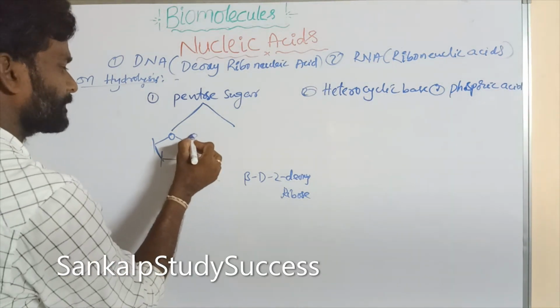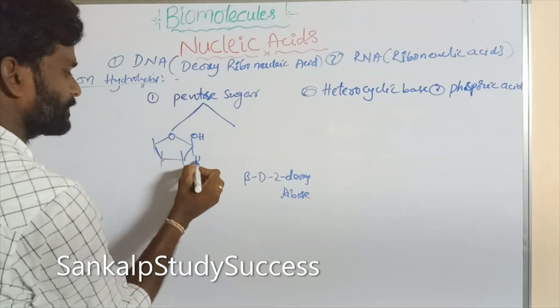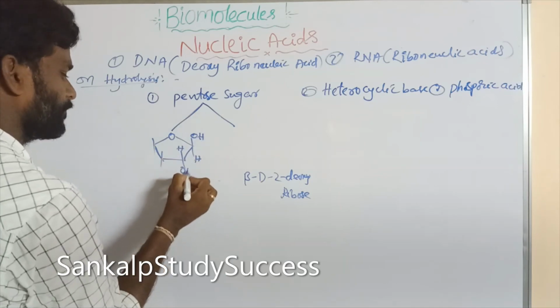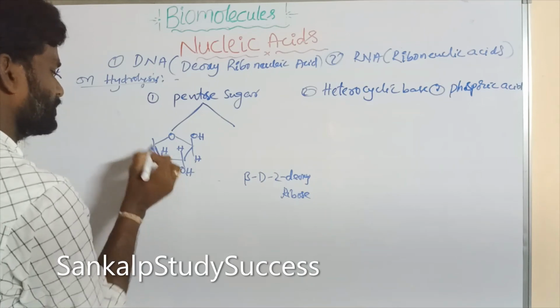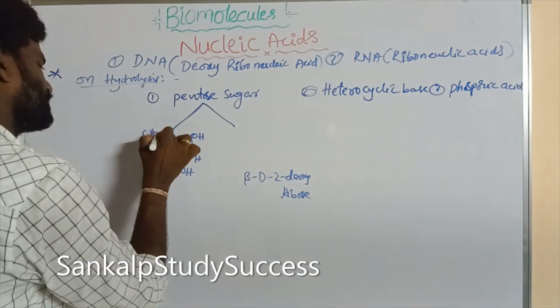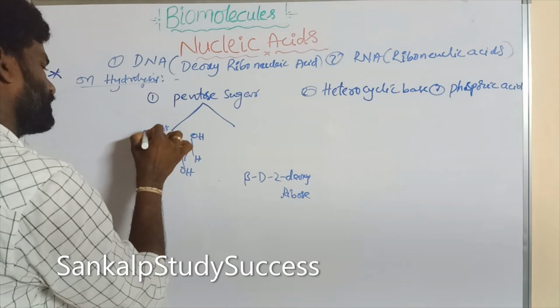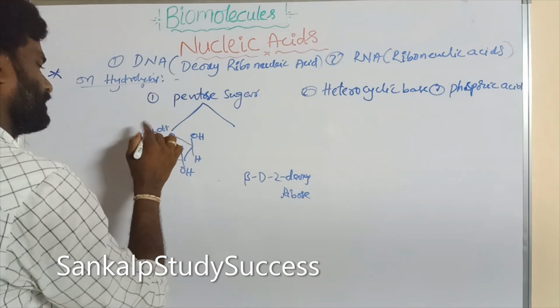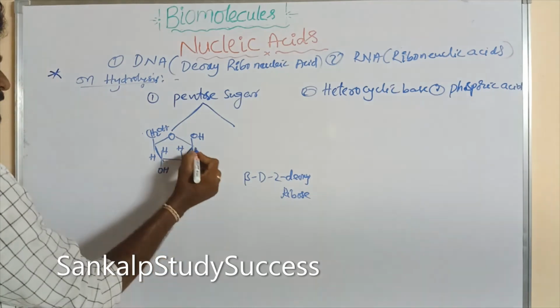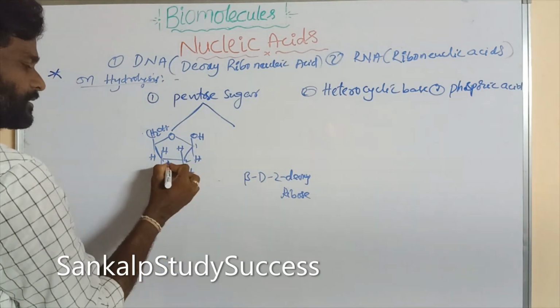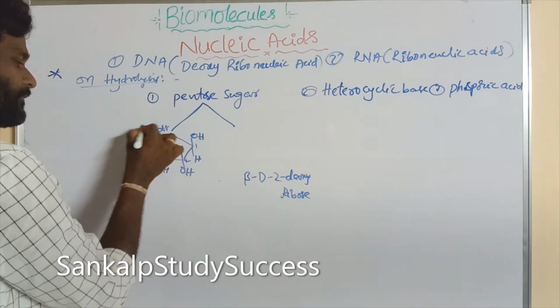So this is the first carbon, second, third, fourth, fifth.